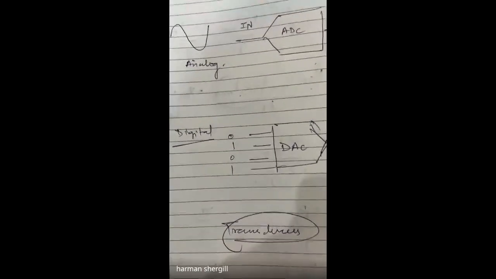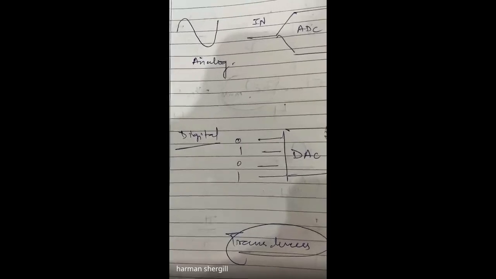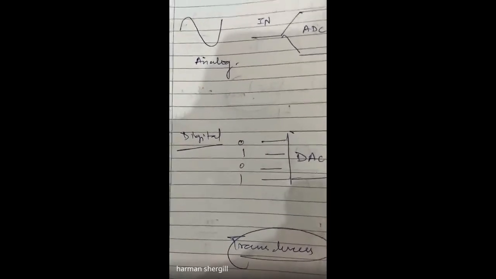Storage is difficult, processing of analog signals is difficult. That's why we convert analog signals into digital signals. Digital signals are less susceptible to noise, they are easy to process, and they can be easily stored. That's why for any communication the analog signals are converted into digital signals.